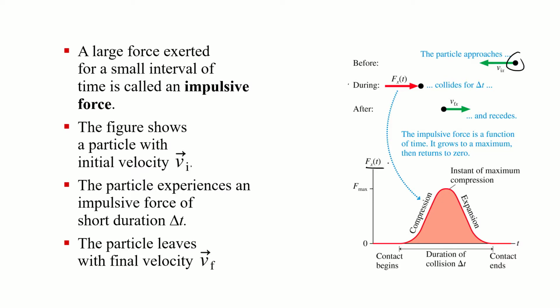If we were to plot that force, and we'll start with one dimension for simplicity, what you see is there's no force when it's just moving with that velocity. It starts to compress when it hits the racket. That force gets much bigger. It fully compresses and then starts to expand back to its normal size and bounce the other way. And that force comes down, and we have this small delta t where the force exists. It's very nonlinear, or rather, it's not constant. So Newton's laws and the way we use them aren't as straightforward either as the energy approach. So we have to think of a new way to approach this problem.